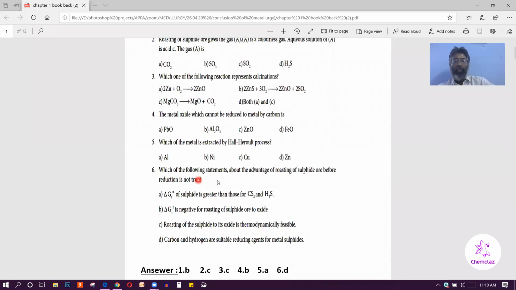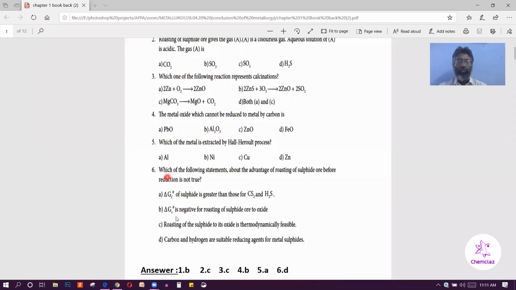Then: which of the following statements about the advantage of roasting of sulfide ore before reduction is not true? So here it is a negative type question, 'is not true'. You have to be conscious about whether the question is a positive type or a negative type. So the correct answer is: carbon and hydrogen are suitable reducing agents for metal sulfide. So this one is a false statement.